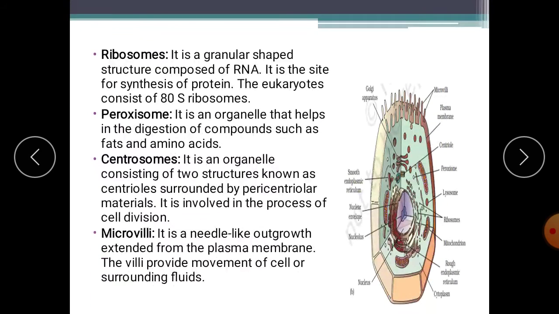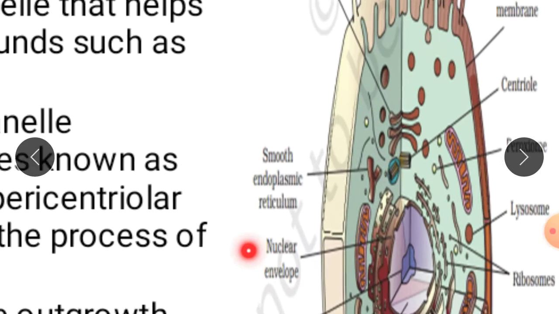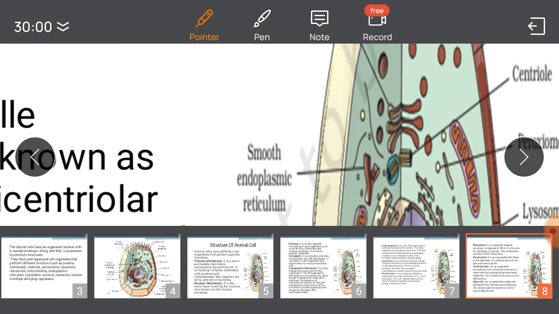Next, ribosomes. It is a granular shaped structure composed of RNA. It is a site for synthesis of protein. Prokaryotes contain 70S ribosomes, whereas eukaryotic cells consist of 80S ribosomes. So ribosomes are here. These are the ribosomes.